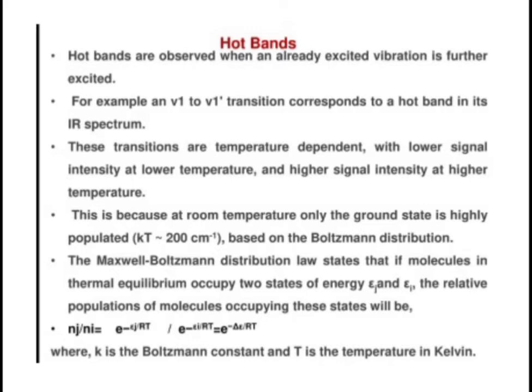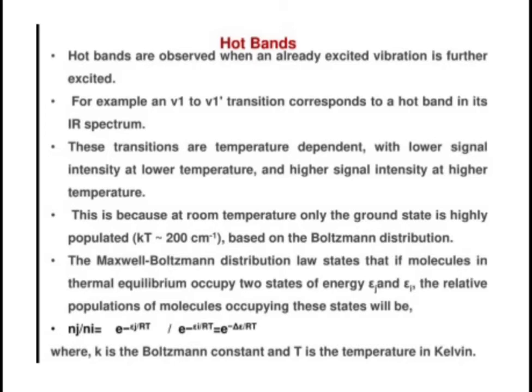And these transitions are temperature dependent, with lower signal intensity at lower temperature and higher signal intensity at higher temperature. As I have said, the intensity of the IR signal of a hot band is directly proportional to the temperature. When the intensity is lower, obviously the temperature will be less. When the temperature is higher, the signal intensity is much higher.